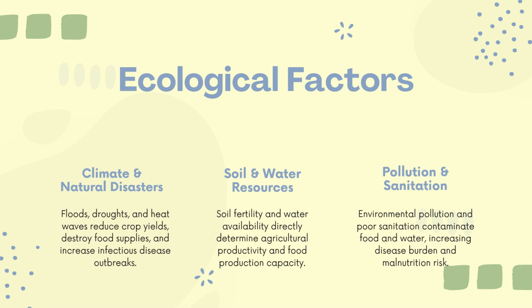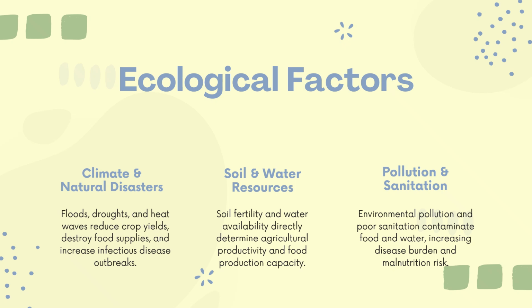For example, flood and drought or heat waves reduce crop yield and destroy food supplies to those people, and also increase infectious disease outbreaks. So we know that all this affects the dietary intake and the health status of people. Next factor is soil fertility and water resources.